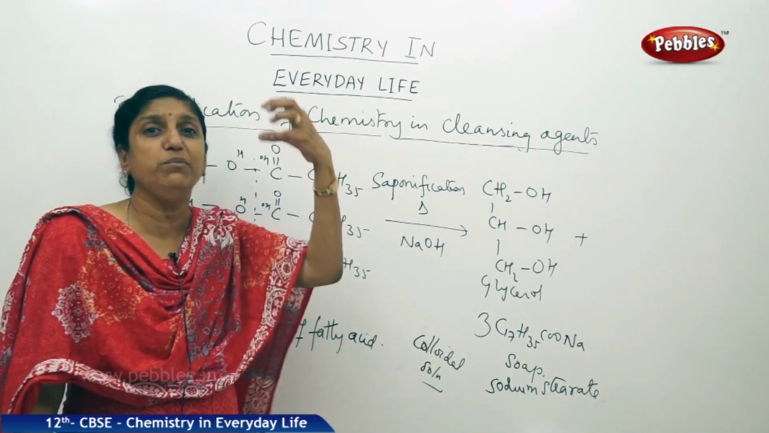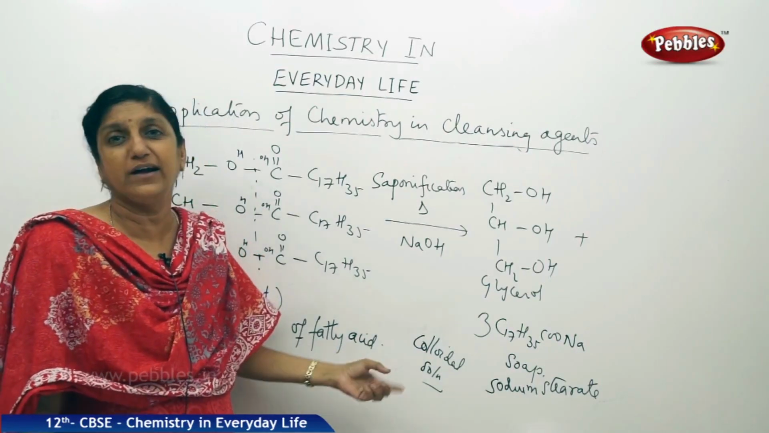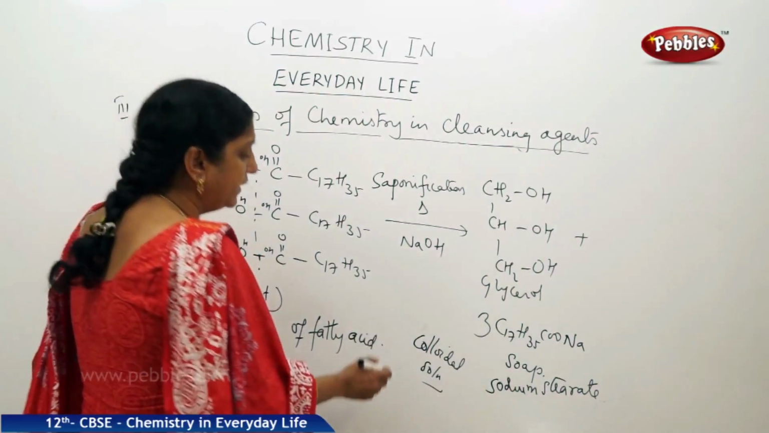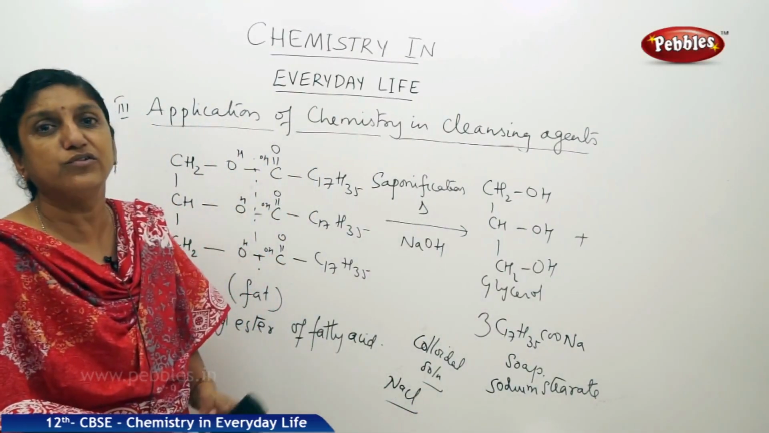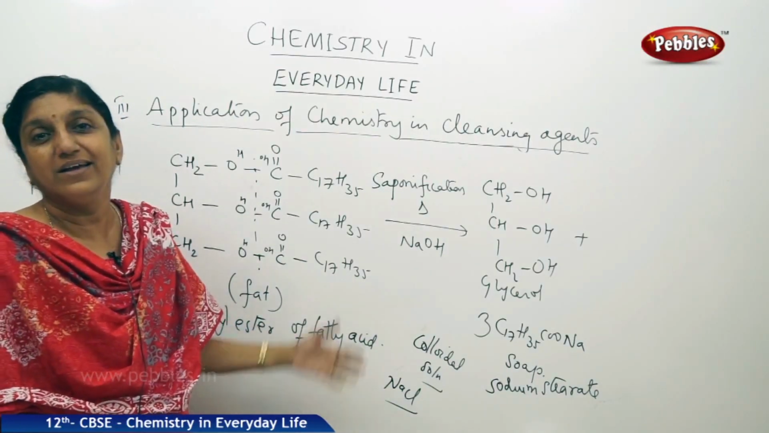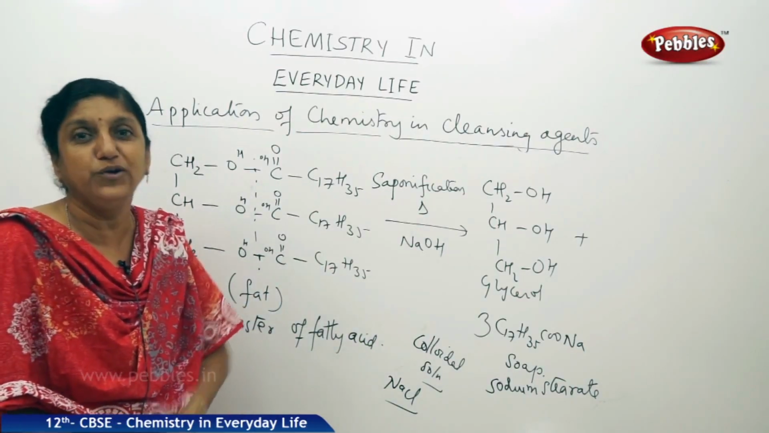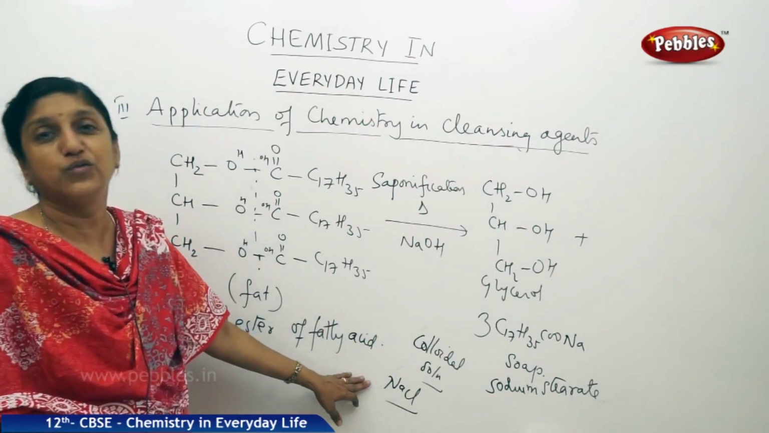Now, this glycerol can be separated out by fractional distillation, and what remains would be the colloidal solution. You can make those soap particles settle down, or precipitate, by the addition of sodium chloride. So, the colloidal solution of soap, after glycerol is removed, is treated with sodium chloride to precipitate the soap particles, and that is how you get soap.